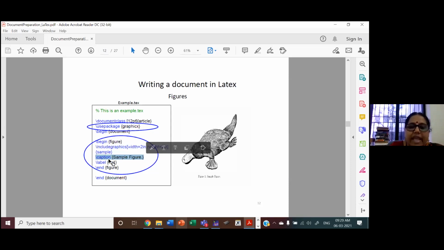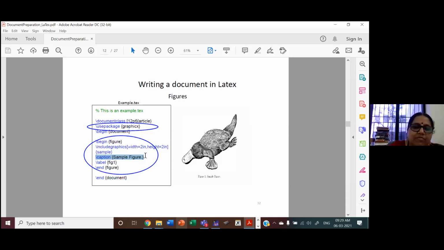That's a caption class. So sample figure, you can see here, figure 1. This numbering is automatic. It is the order in which you insert the figures. For the first figure, it puts 1. For the second figure, 2. You just reorganize your document, move the figures here and there. It will adjust the numbers properly.